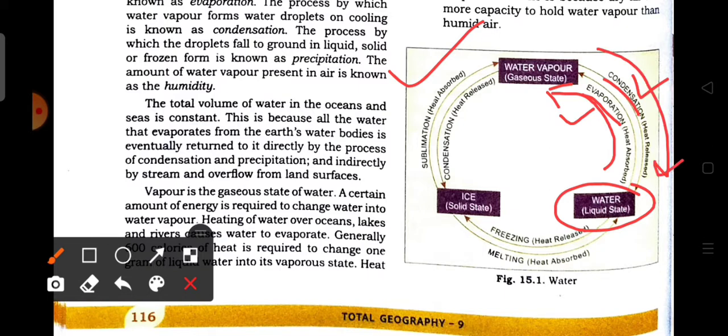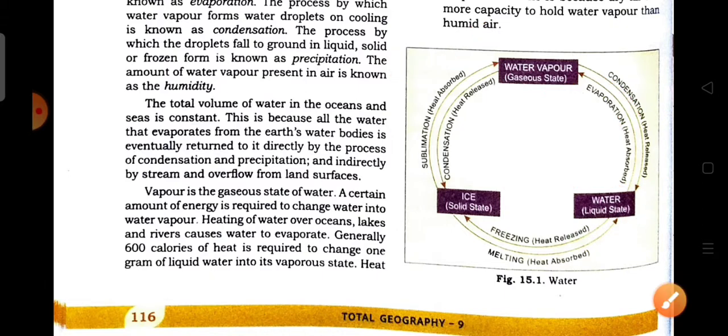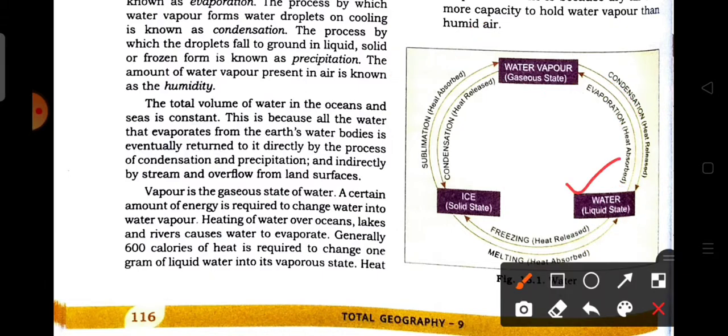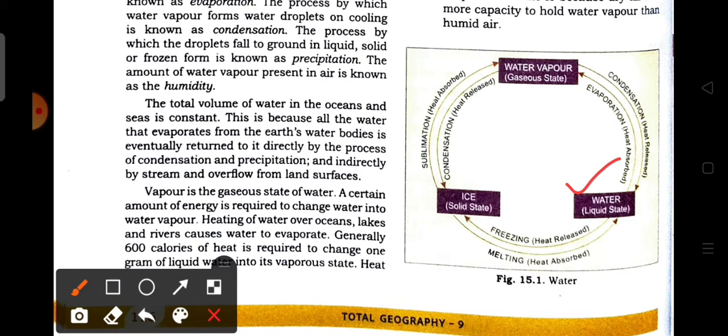Now if the water is in a normal state at normal temperature, and it further releases heat by the process of freezing, it goes to the state of ice, that is the solid state.